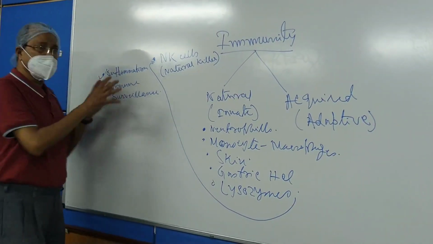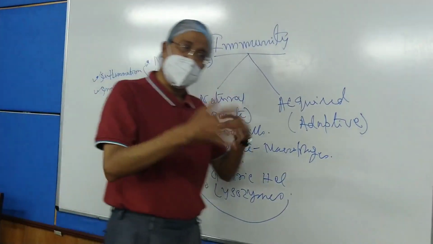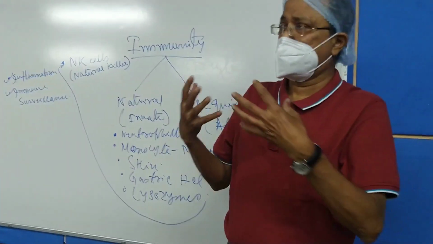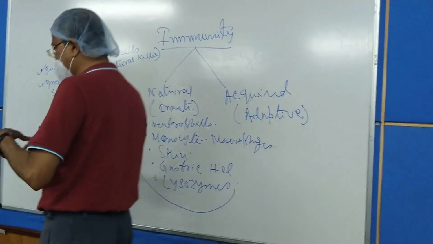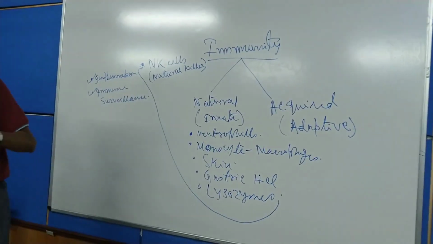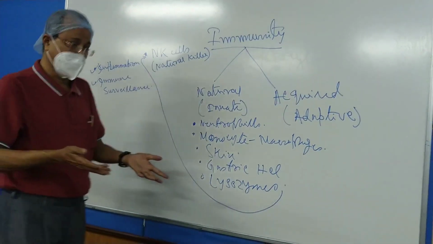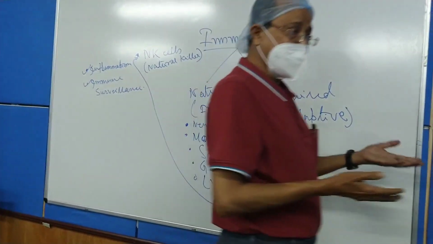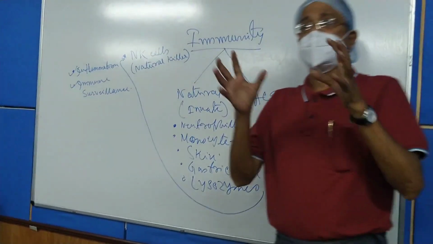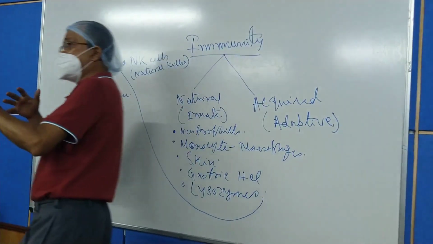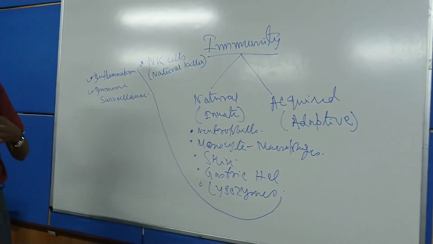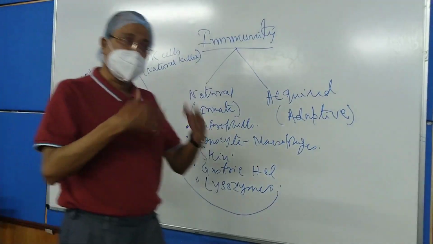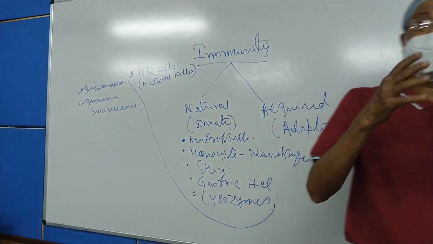Now the inflammation, you know quite well, whenever there is any stimulus applied to our biological system, either from the external source or from the internal source, then what happens? The part where the stimulus is applied, the stimulus may be mechanical, the stimulus may be chemical, the stimulus may be electrical, even the stimulus may be microbial.